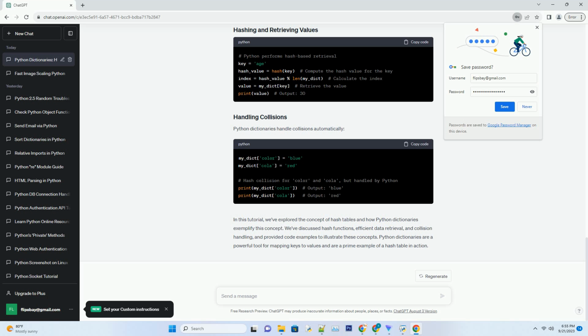In this tutorial, we've explored the concept of hash tables and how Python dictionaries exemplify this concept. We've discussed hash functions, efficient data retrieval, and collision handling, and provided code examples to illustrate these concepts. Python dictionaries are a powerful tool for mapping keys to values and are a prime example of a hash table in action.